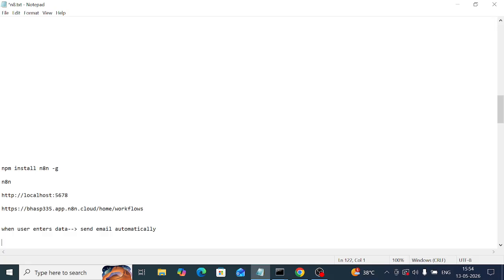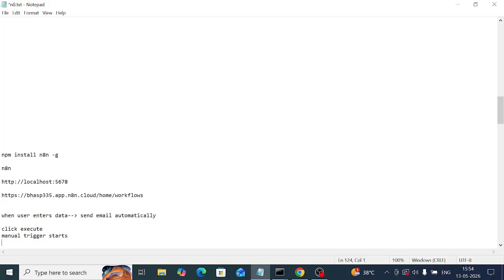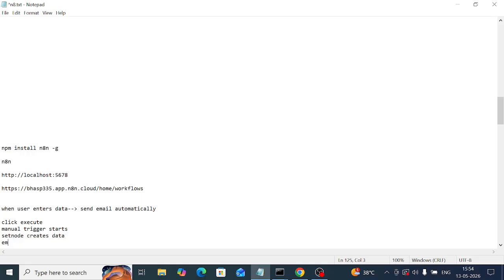Here what we are doing, we click Execute. This is the flow. Manual trigger starts, Set node creates data, Email node sends email.